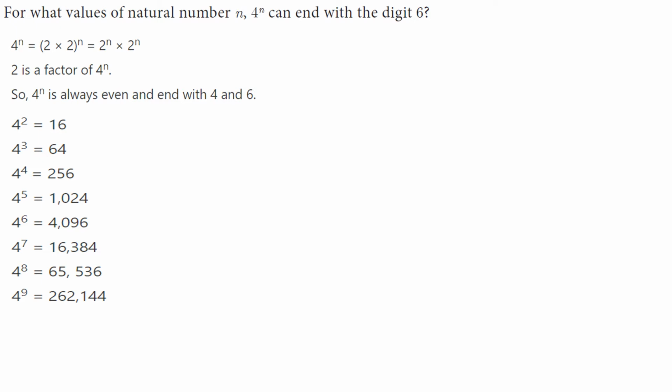See here for example, if you take n equal to 1, 4 to the power 1 is 4, that number ends with 4. And if you take 4 squared, that number is 16, so it ends with 6. 4 cubed equals 64. You see that the last digit only ends with 4 and 6. Therefore, 4 to the power n is always even and ends with 4 or 6. Clear?